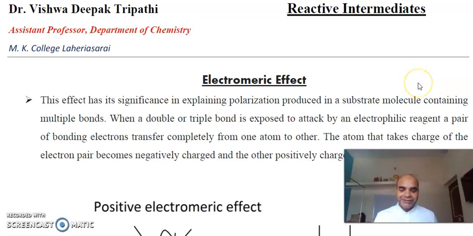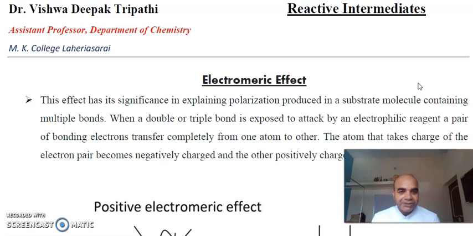Welcome to this session. In today's session, we will learn about the electromeric effect and the mesomeric effect. In the continuation of our classes regarding reactive intermediates, in the previous few sessions we have been learning the structural effects in the molecule which govern the chemical properties and reactivity of a molecule.